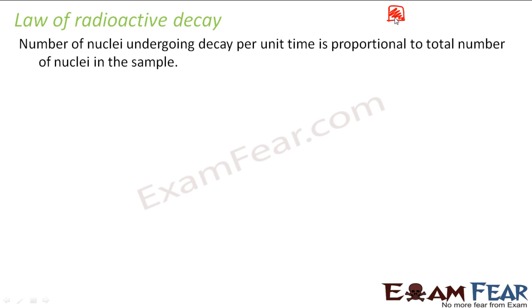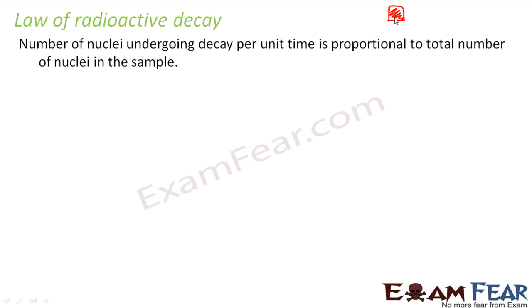Now, these uranium nuclei will undergo radioactive decay. That means each will get converted into some other lighter, relatively stable nuclei. So the number of uranium nuclei will gradually keep decreasing with time, because they will keep on getting converted into some other stable nuclei. This law states that the number of nuclei undergoing decay per unit time is proportional to the total number of nuclei in the sample.